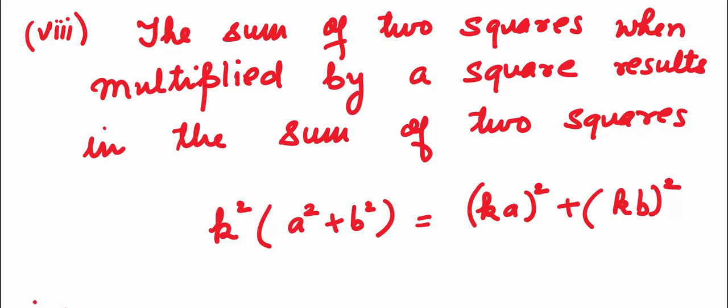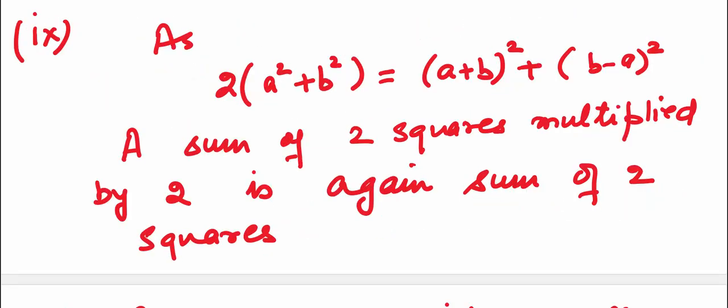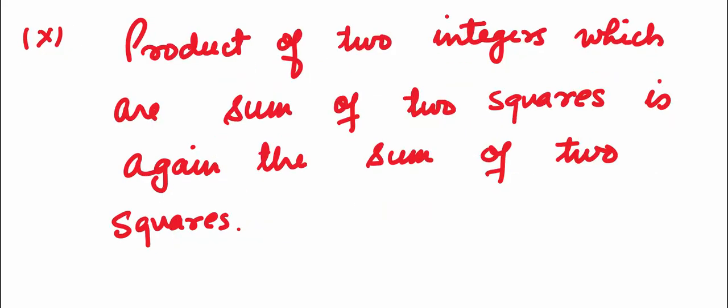A sum of two squares when multiplied by a square number results in a sum of two squares. You can see if we multiply a squared plus b squared by k squared and take the k inside, it is nothing but (ka) whole squared plus (kb) whole squared. As 2 times (a squared plus b squared) is nothing but (a plus b) whole squared plus (b minus a) whole squared, if a sum of two squares is multiplied by 2, it is again a sum of two squares. Lastly, the product of two integers which are sums of two squares is again a sum of two squares.